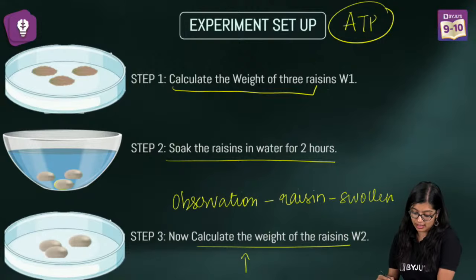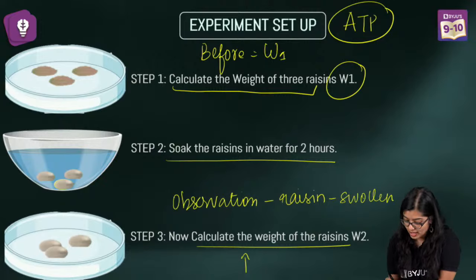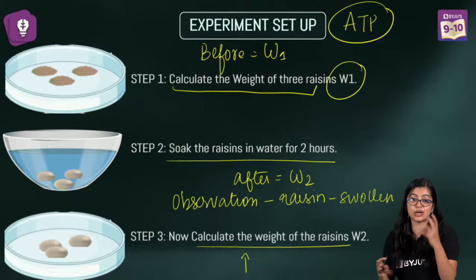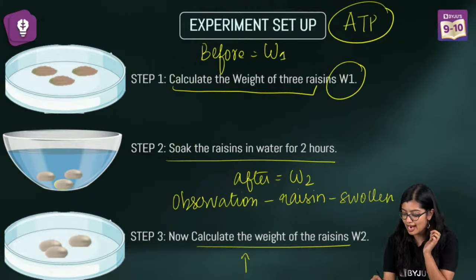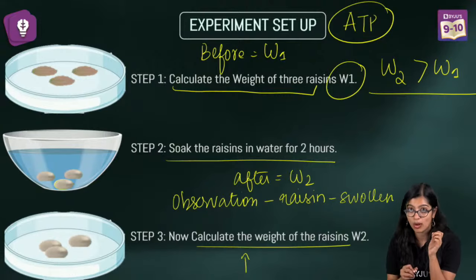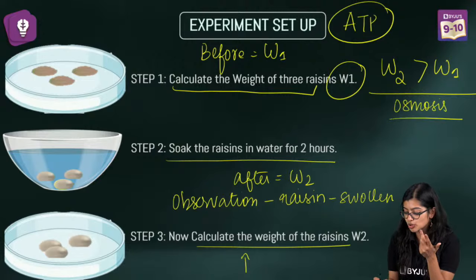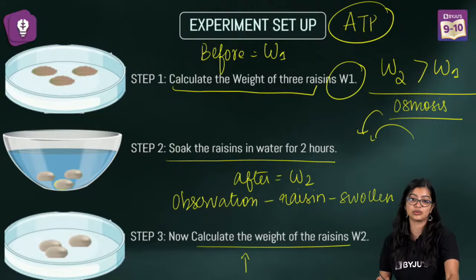Now, same thing here. The weight that you take before putting in water is equal to W1. After putting in water is W2, right? It's just the weight, 2 kinds of weight. And ideally, for raisins, if W2 is greater than W1, then we see that in this case, osmosis has taken place. More specifically, water has entered into the cell.